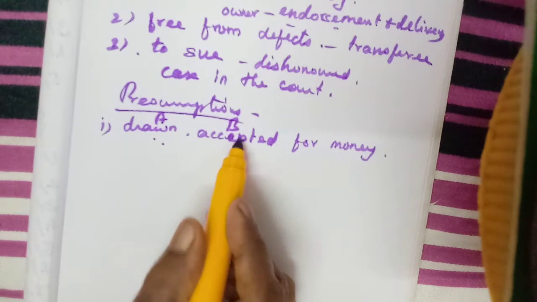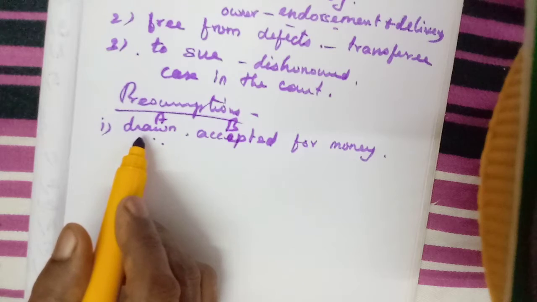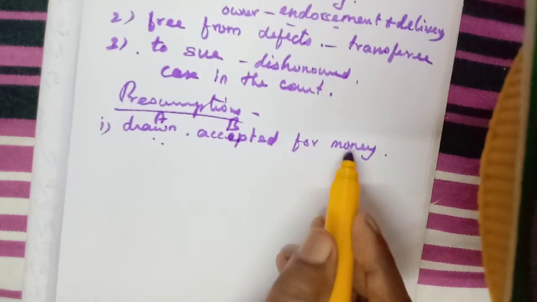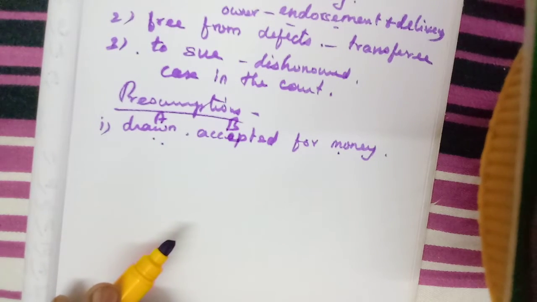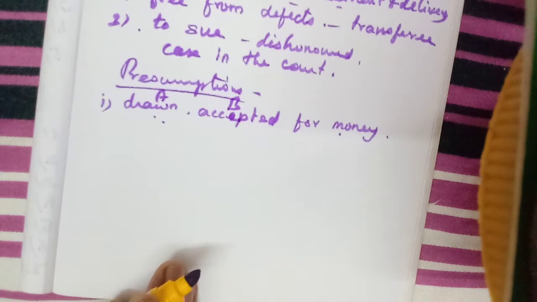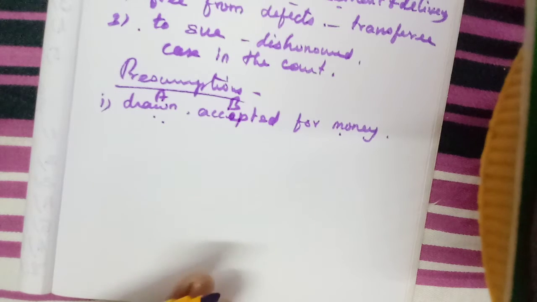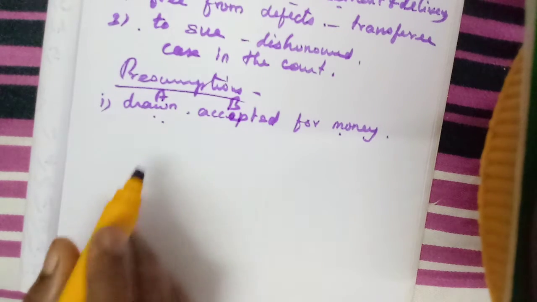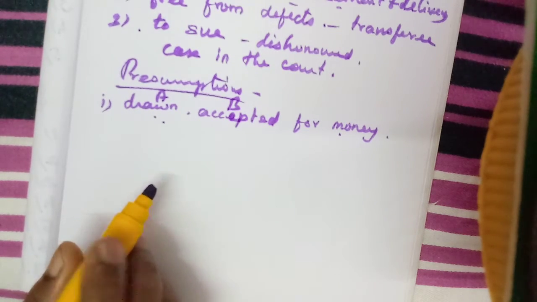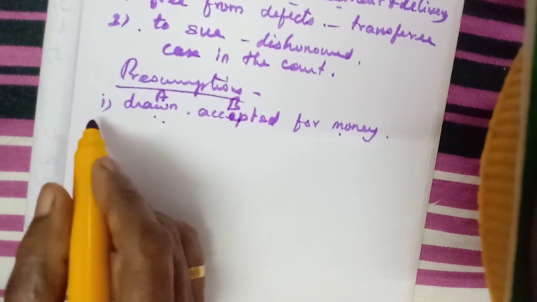Yes, I have to pay that rupees 10,000 to A. That is for money, nothing else. For goods and all, they cannot write negotiable instruments. For currency only, our Indian currency. They cannot write I will pay dollars and all. Whatever currency is available in that country will be written there. Then it will be accepted.